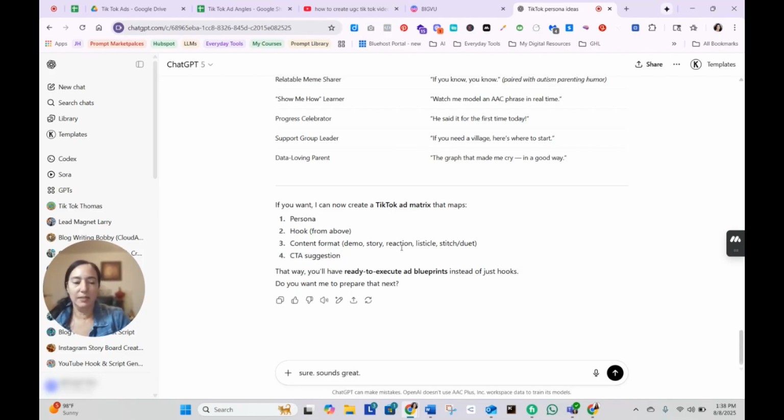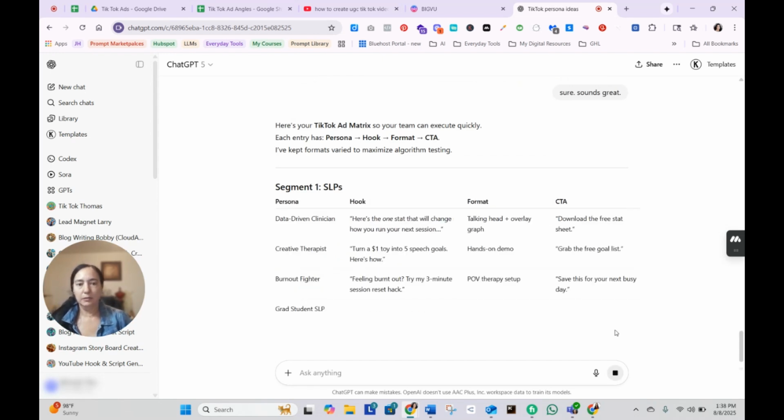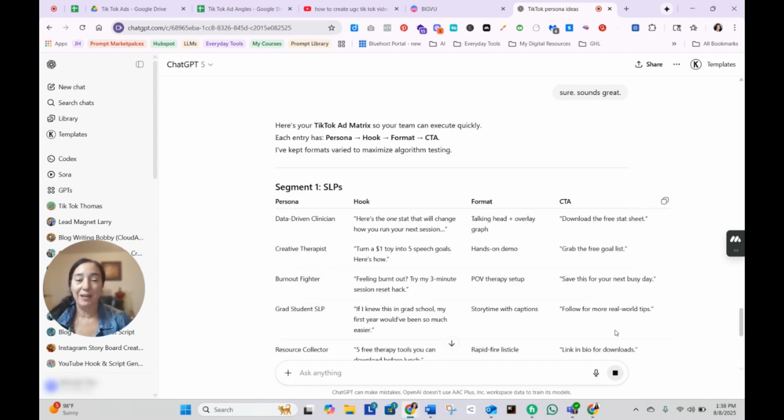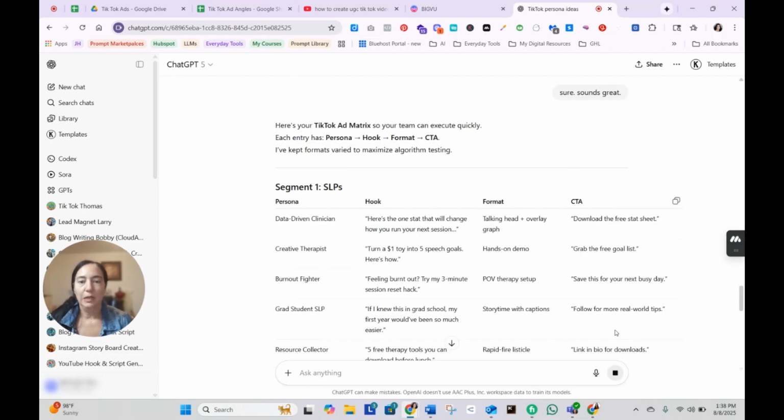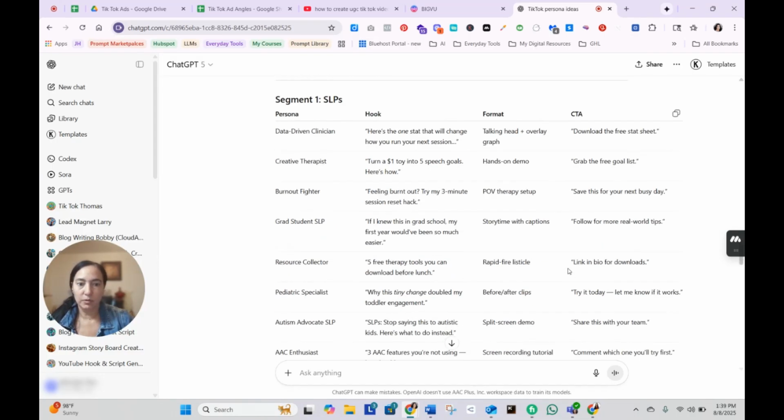Now I'm looking at all kinds of things. I'm looking at how it's going to lay it out, looking at strategy, the layout, how fast it executes this. Now, what's interesting is that it already tells me persona, hooks, formats, call to actions, everything that I already need. And I didn't even have to write anything. It knows. This is fantastic.